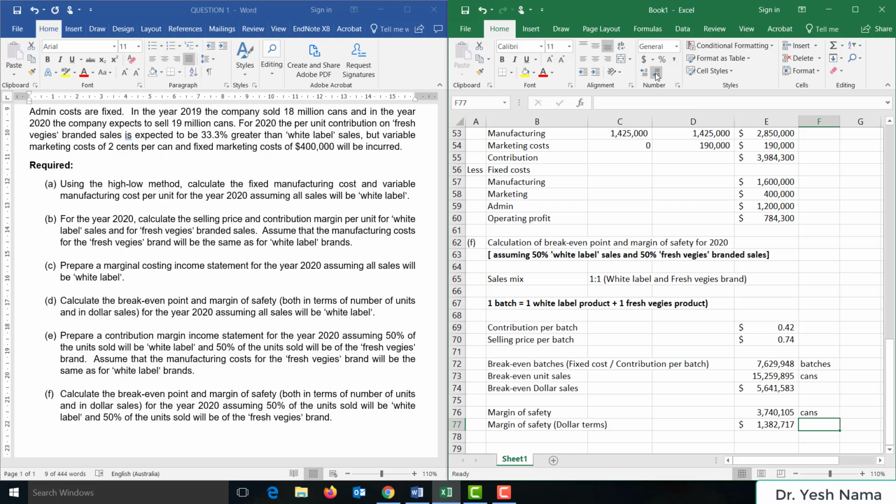So margin of safety in dollar terms is $1.38 million. So this is break-even point and margin of safety in terms of units and dollars for 2020, assuming 50% white label sales and 50% fresh veggies branded sales.